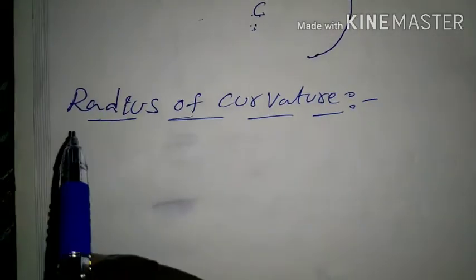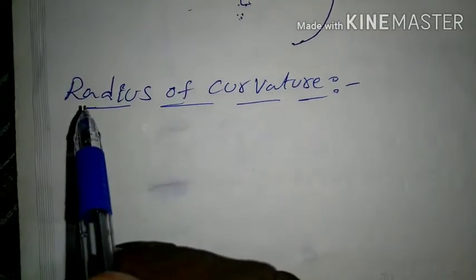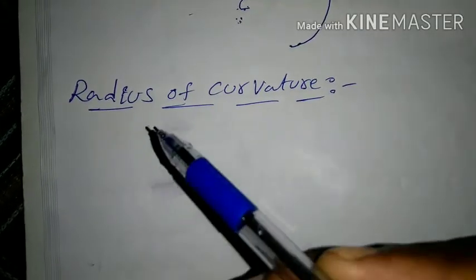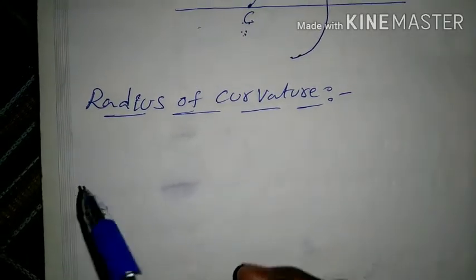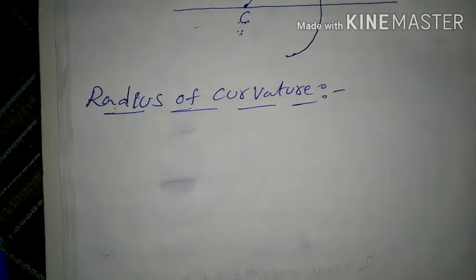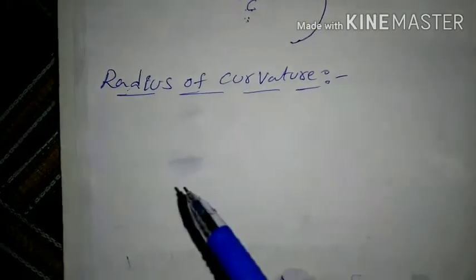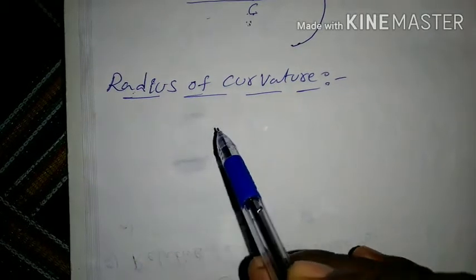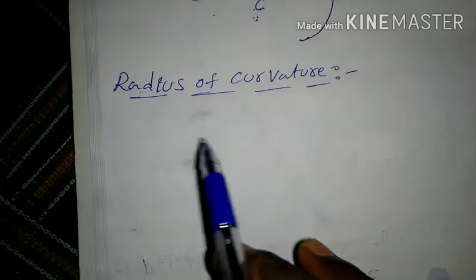Next definition: radius of curvature. What is the radius of curvature? The distance between the center of curvature and the curved surface is called radius of curvature. Once again, I repeat this definition.